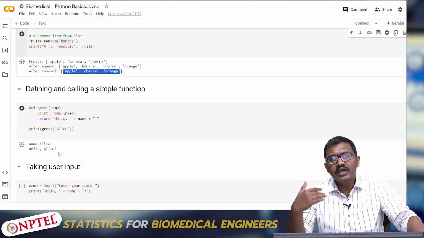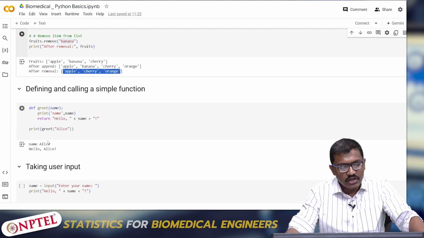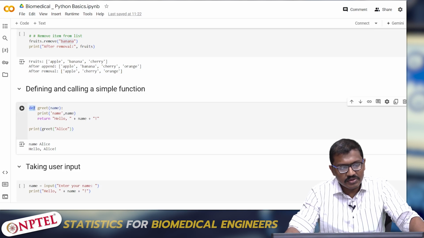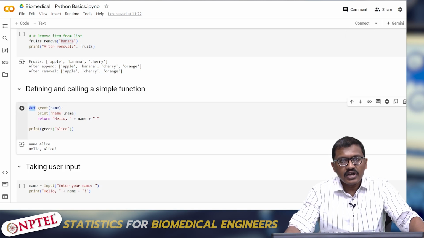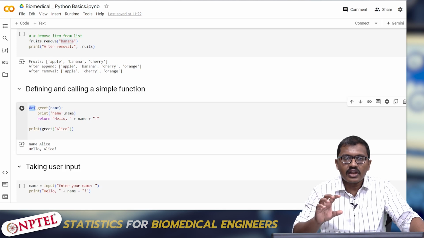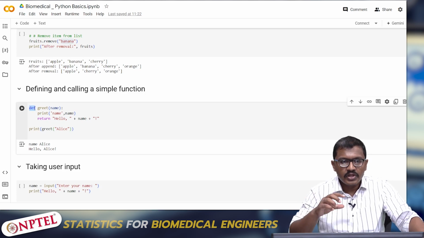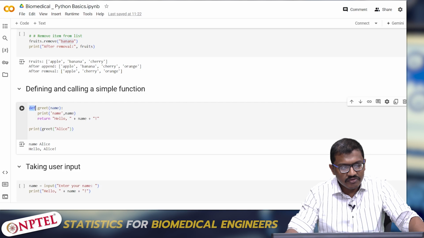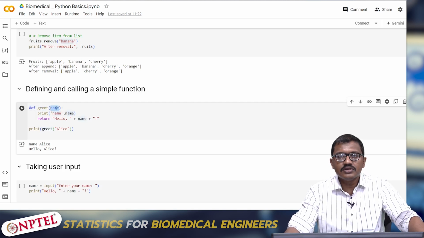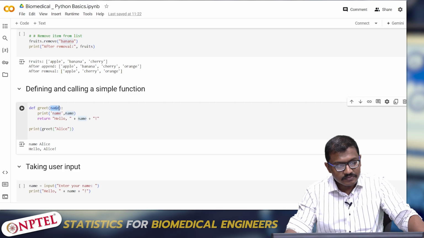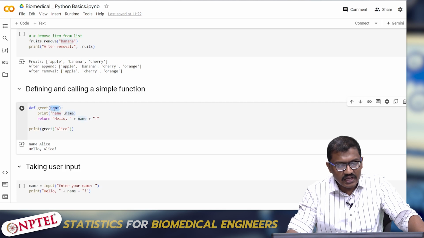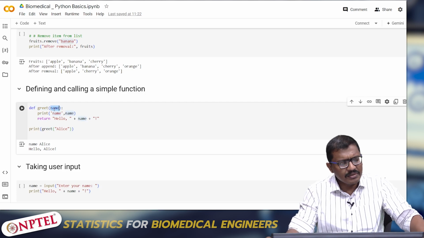So let us understand what a function means in Python. How to represent a function in Python, how to do it actually. To represent something as a function, you have to use something called def. Def is the structure or procedure to write a function name. So def greet is the name of the function, and name here declares the input which is to be fed inside the function. So what I'm doing is I'm creating a function called greet, which takes an input name. This input can be anything actually.